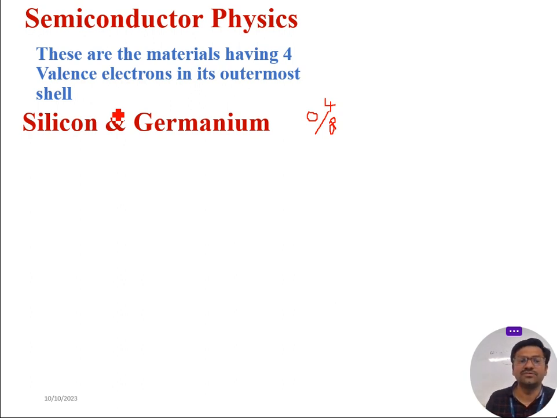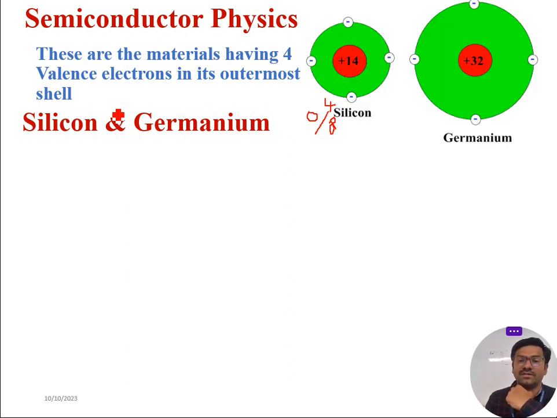Now we will see the physics behind silicon and germanium. Physics implies the atomic behavior of silicon and germanium.